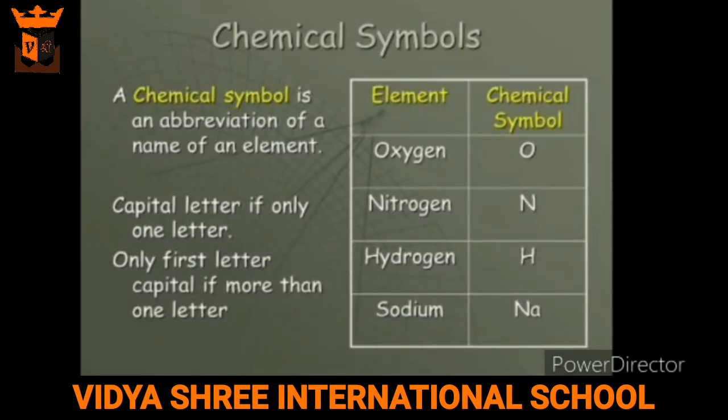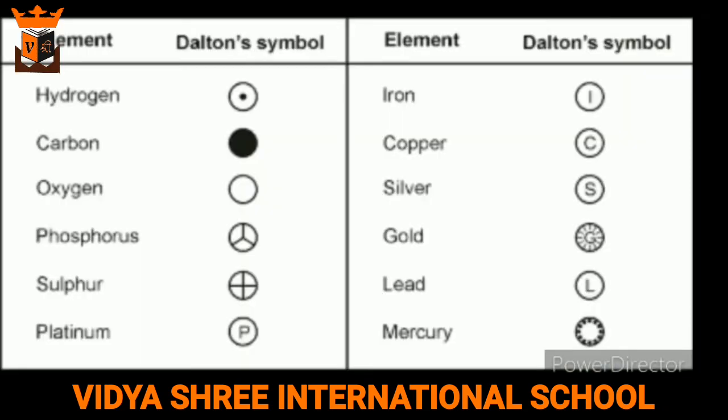Symbols. We know that there are only 118 elements and millions of compounds. Writing the full names of elements and compounds is very inconvenient. So, we use symbols to represent elements and formulas to represent compounds. Early scientists used picture symbols to represent elements. Later, Dalton improved these symbols. But as the number of known elements and compounds increased, this method too became very inconvenient.